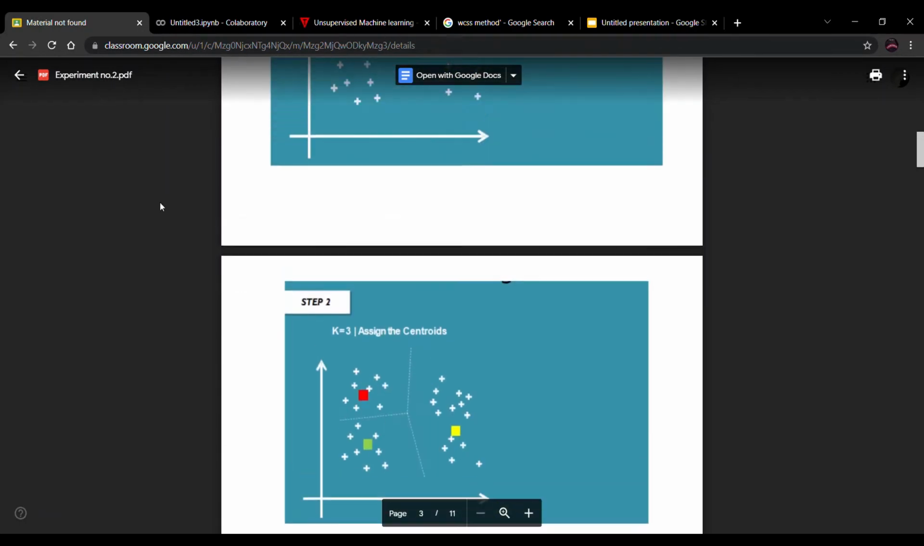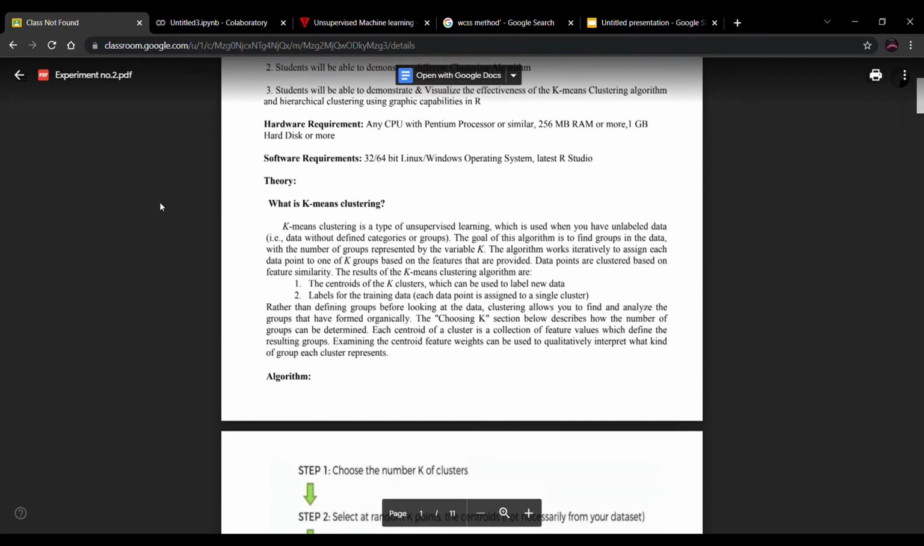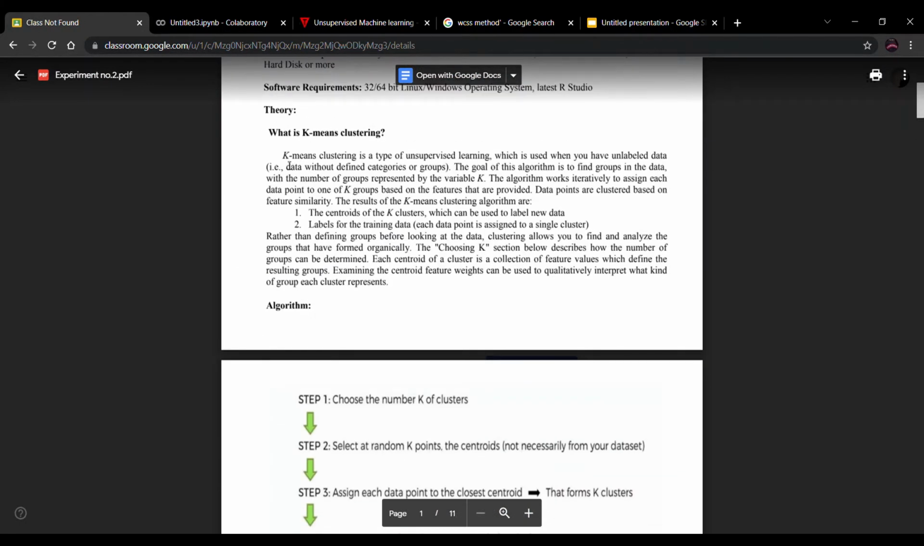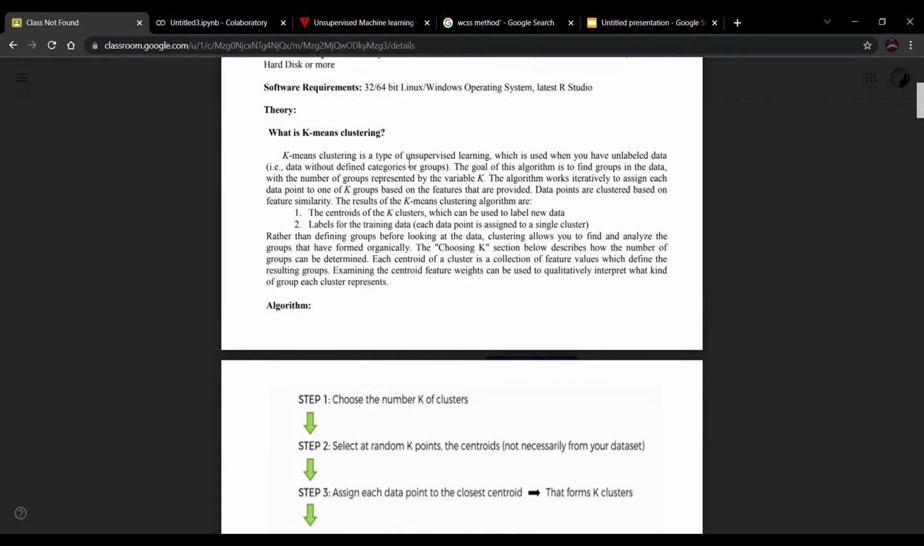What is K-means clustering? K-means clustering is a type of unsupervised learning. What is unsupervised learning? It means we have a data set which is unlabeled. Whatever operations we are doing on data that is unlabeled, we consider it as unsupervised learning.